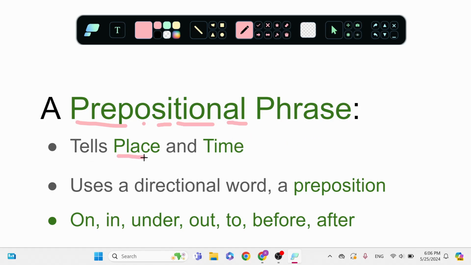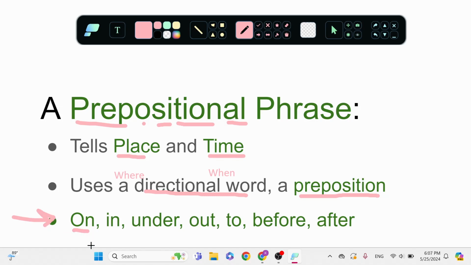This tells place and time. So I like to say it tells where and when. And it uses a directional word. A directional word is going to tell us more about where or when, and that's called a preposition.